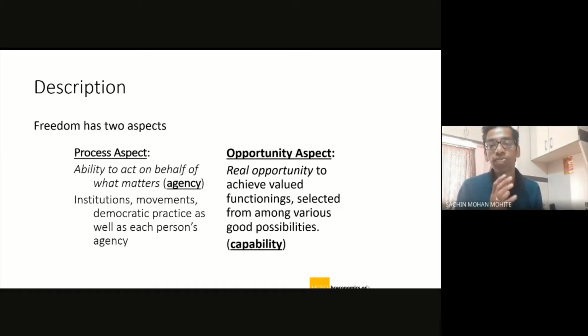Out of that, what the individual picks and converts into functioning, or into the final achievement, is a different story. The capability set just mentions the available opportunities. Now what freedom in terms of opportunity is trying to say is that when we list those opportunities, at that time also individuals should have freedom.